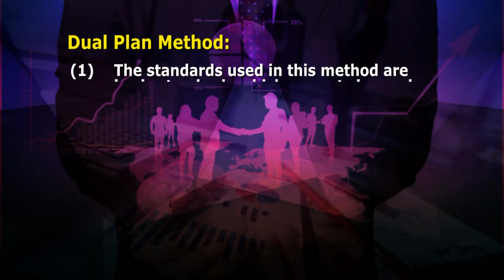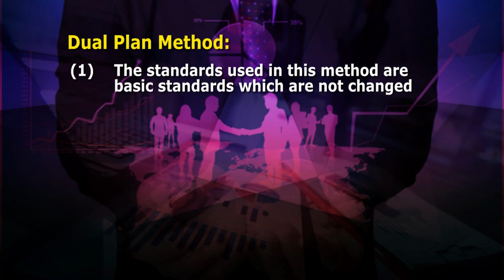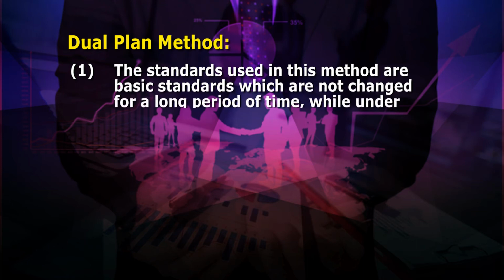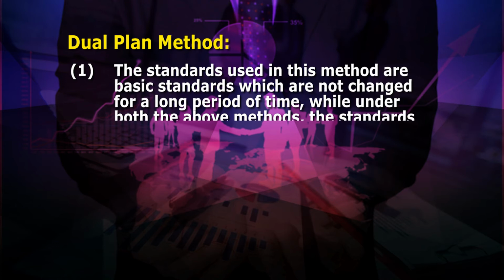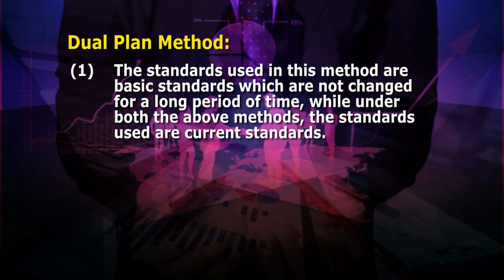The variances under this method are not incorporated in accounts, but are ascertained statistically and are shown in a separate amount column in various accounts. They are shown as percentages. The main features of this system are as follows. Number 1, the standards used in this method are basic standards which are not changed for a long period of time, while under both the above methods the standards used are current standards.